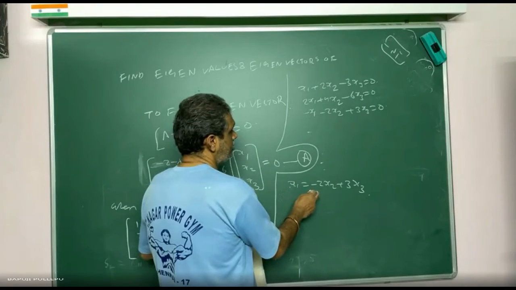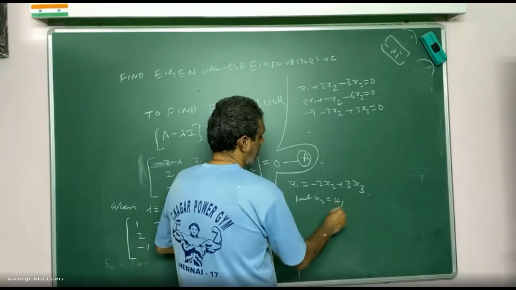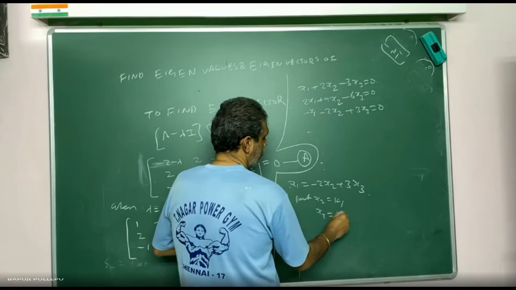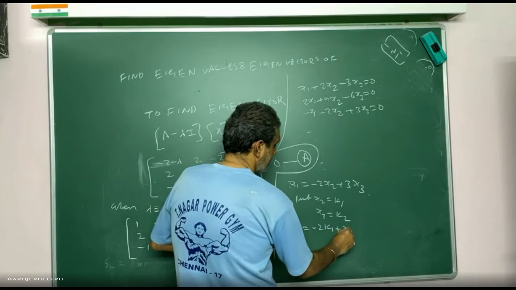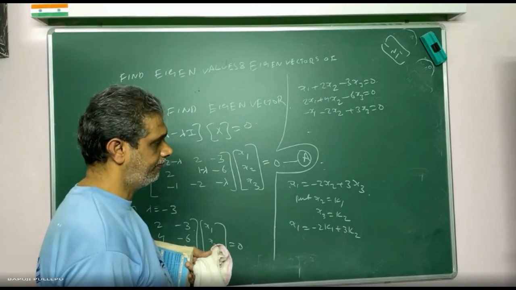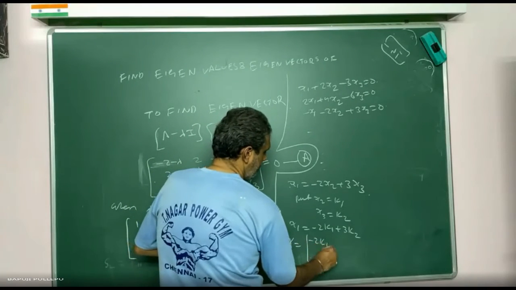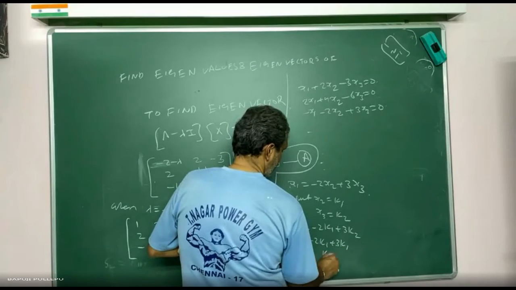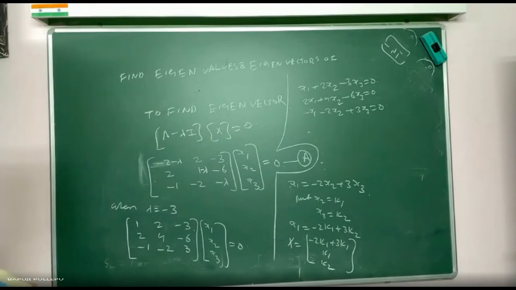So, x1 is equal to minus 2x2 plus 3x3. I will put x2 is equal to k1, x3 is equal to k2. My equation becomes x1 is equal to minus 2k1 plus 3k2. Agree? Now, how will you get the eigenvectors? Minus 2k1 plus 3k2, k1, k2. So, repeated roots means this is the way of doing: two roots repeated means I do it two times. Clear up to here, sir?